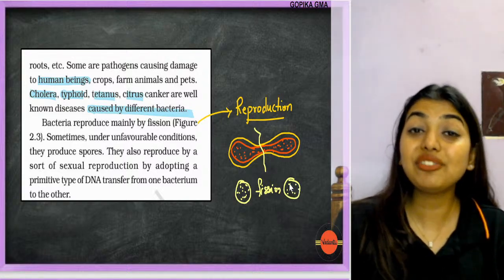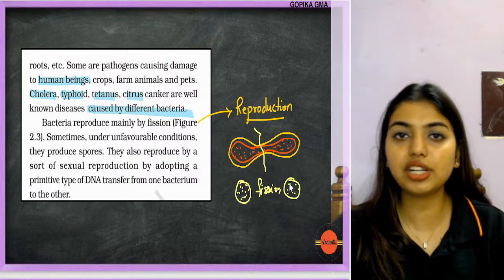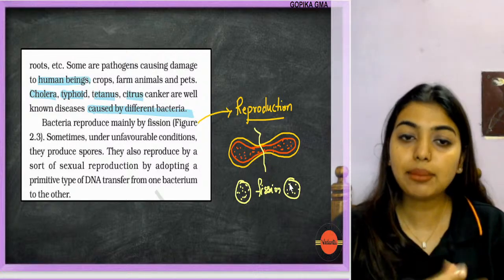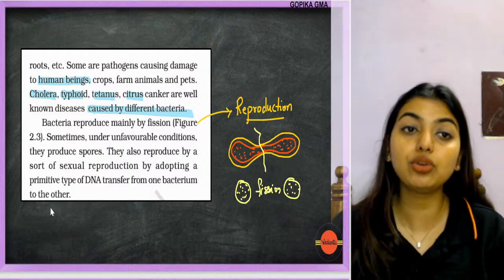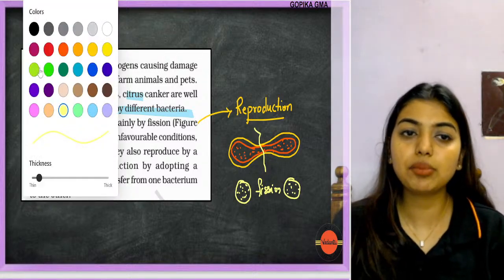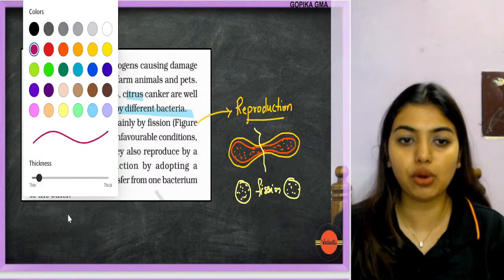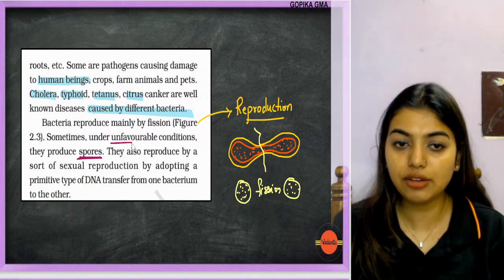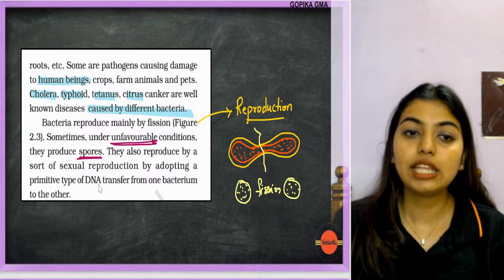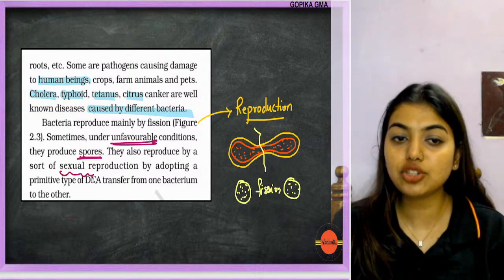Now, many times a favorable condition or an unfavorable condition comes. So, sometimes under unfavorable condition, they produce spores. Most of them do, students, because for their survival they need to form spores. Otherwise, they're not going to survive. So, when the condition gets unfavorable, they'll form spores. They also reproduce by a sort of sexual reproduction.